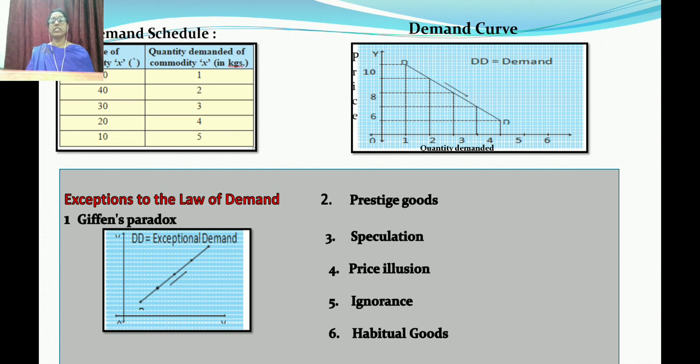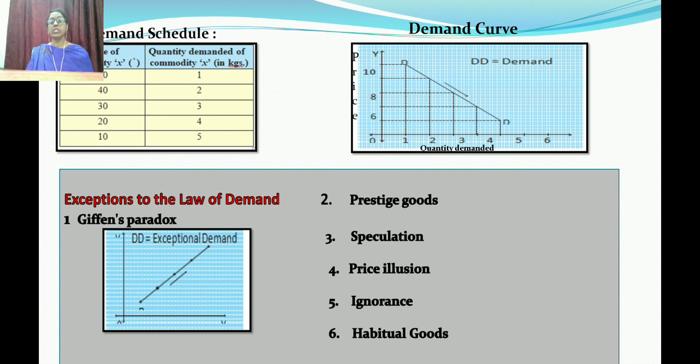The first exception, what you have to write, is Giffen goods. Giffen goods means inferior goods. This was brought by Sir Robert Giffen, so after his name, these inferior goods are mentioned as Giffen goods.